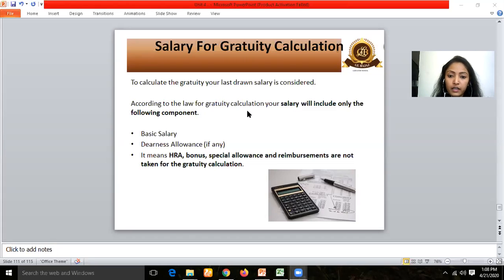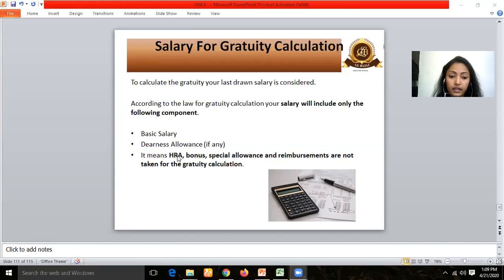According to the law for gratuity calculation, your salary would include the following components. Now, your salary has a lot of components. I hope all of you understand this part. Basic salary, dearness allowances, medical allowances are there. Some house rent allowances are also given to the employees, and some other compensation or conveyance allowances are given as part of the salary calculation, what you call the CTC. So for gratuity, it has been kept common for all organizations that only basic salary and dearness allowances would be considered for the gratuity calculation.